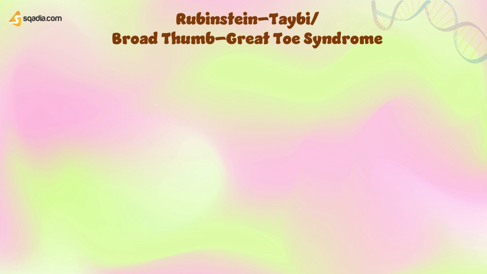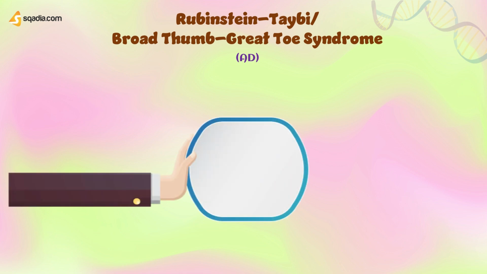It is an autosomal dominant disease. Genetics of Rubinstein-Taybi, or broad thumb great toe syndrome, is del 16, p13.3, which means deletion on chromosome 16, at arm P, at band 13.3.